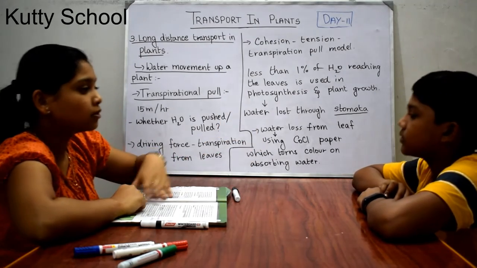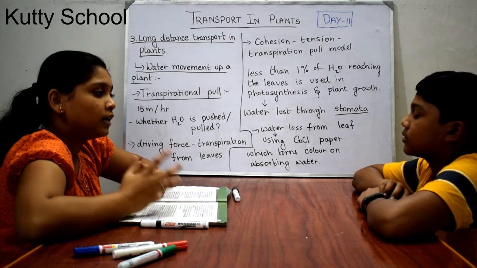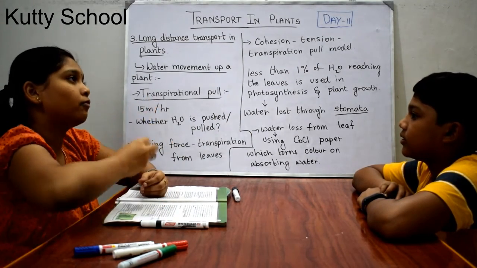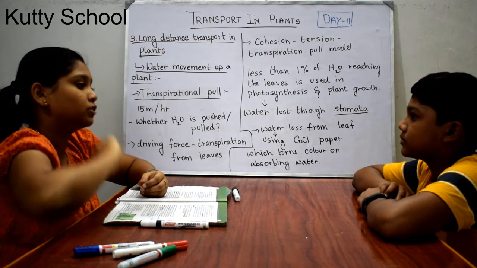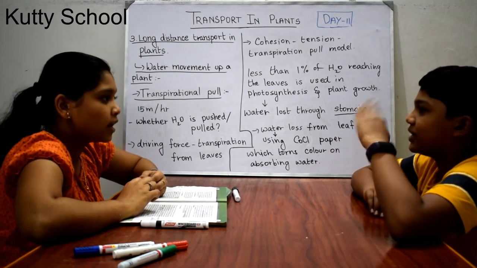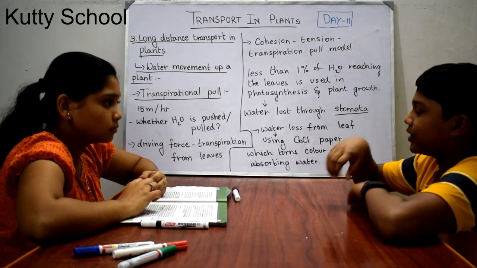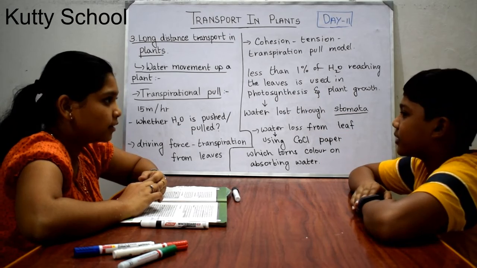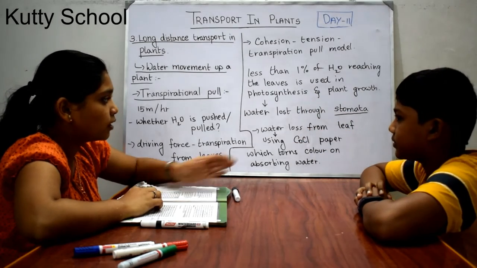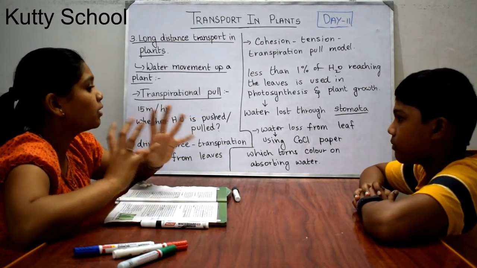Or another experiment is where you cover a leaf with a polythene bag. The water droplets evaporate and reach the upper surface of the bag inside. It's like after cooking, because of the heat, the water is transferred to the lid. If you take up the lid, it is like that. We are just keeping the paper on the leaf and covering it with a polythene bag.